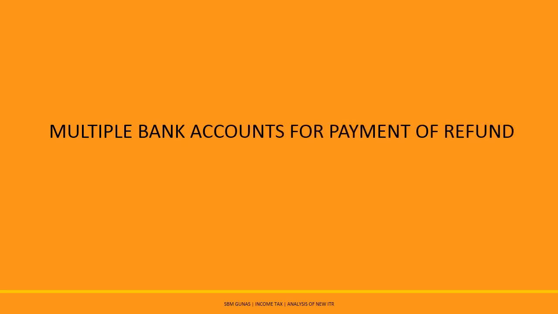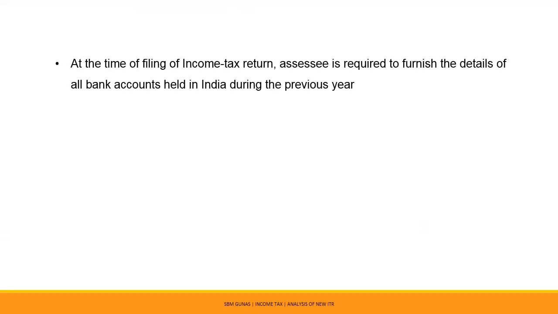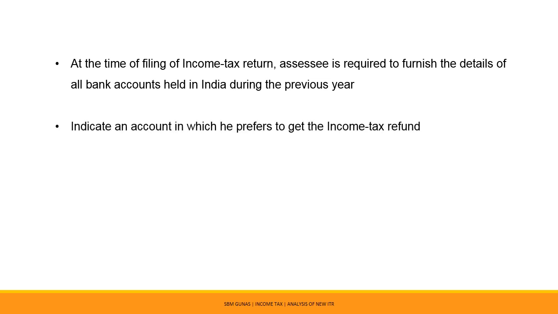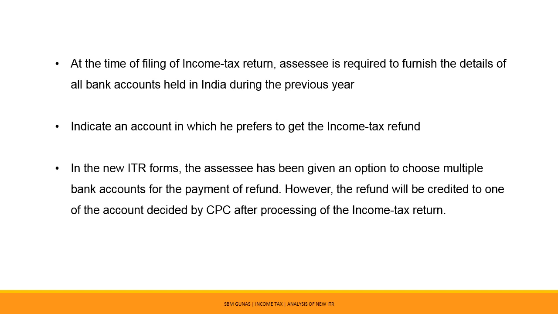SSE can choose multiple bank accounts for payment of refund. At the time of filing of income tax return, SSE is required to furnish the details of all bank accounts held in India during the previous year, excluding dormant accounts. Out of the mentioned accounts, SSE is required to indicate a minimum of one account in which he prefers to get the income tax refund. In the new income tax return form, the SSE has been given an option to choose multiple bank accounts for the payment of refund.